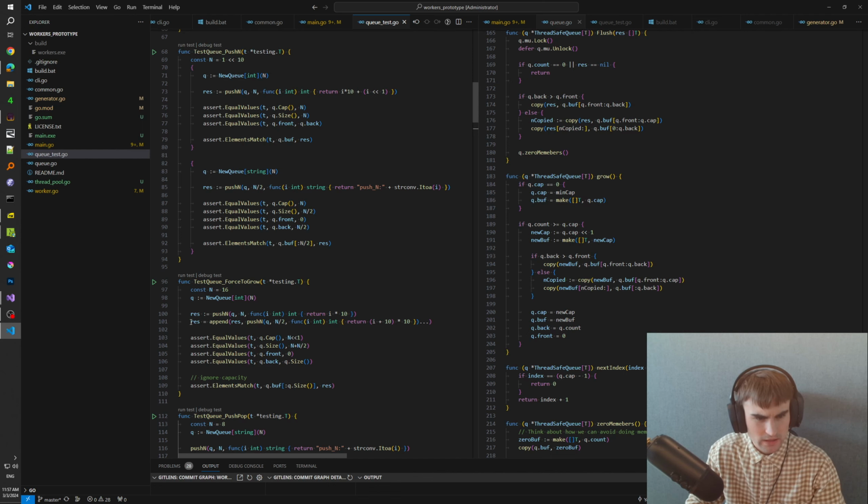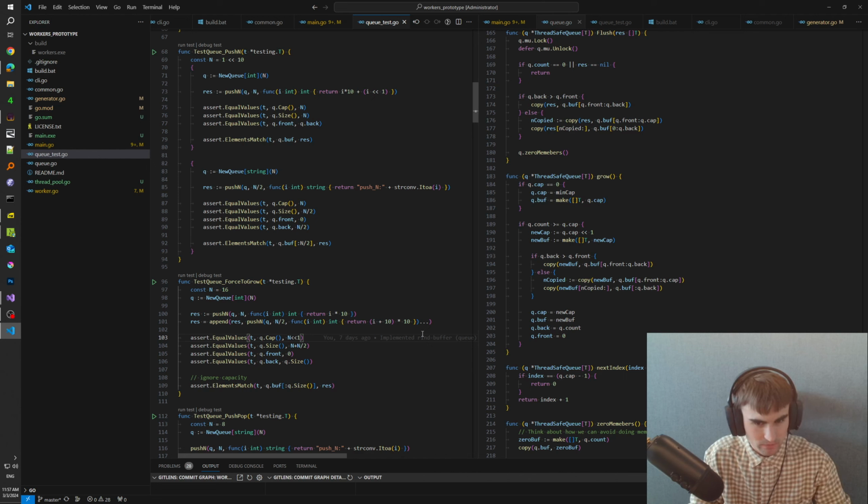Force to grow: I'm trying to grow the capacity here, and I'm using this ellipsis operator, which, if you program a lot in C++, is like template parameter pack expansion.